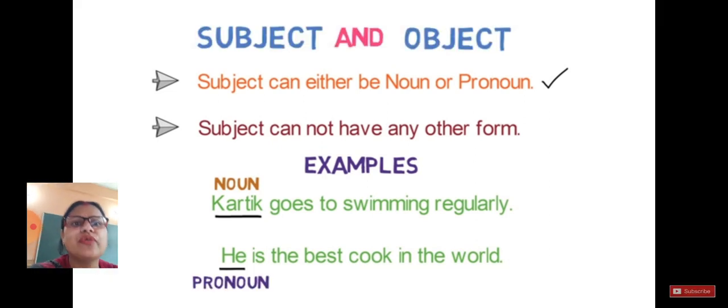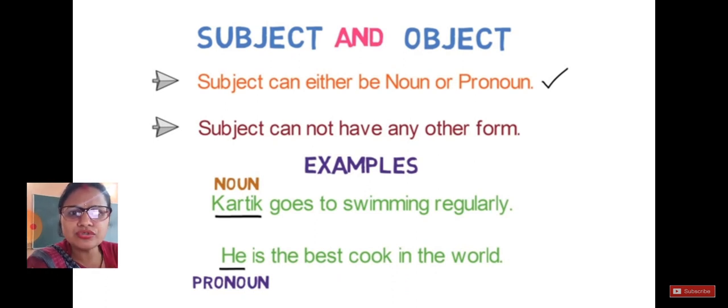Before you see some more examples, let's just talk about subject and object. Your subject can either be a noun or a pronoun. You have already understood that either it can be a name, or instead of using a name we can use he, she, whatsoever as a pronoun also. Subject cannot have any other form. If I talk about myself, I am a teacher, I can use the teacher, I, or my name for me.